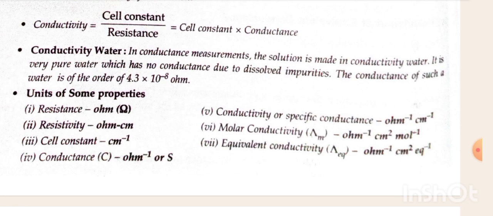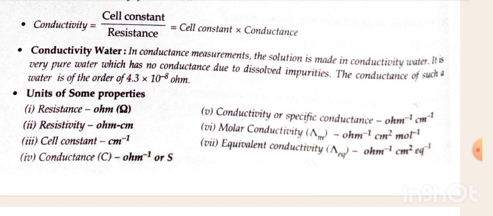Conductivity water. In conductance measurement, the solution is made in conductivity water. It is very pure water which has no conductance due to dissolved impurities. The conductance of such water is of the order of 4.3 × 10^-8 ohm inverse.